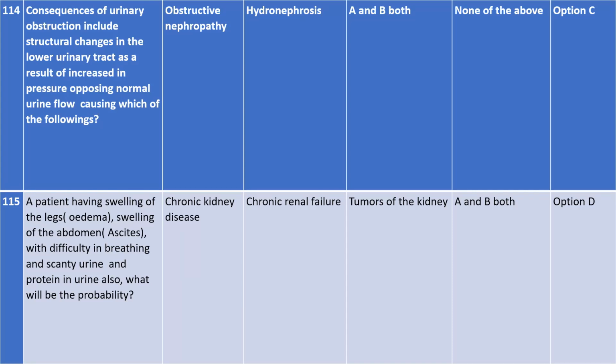patient will have ascites, that means swelling in the abdomen. Obviously all this problem you get when there is excessive failure of the kidney.